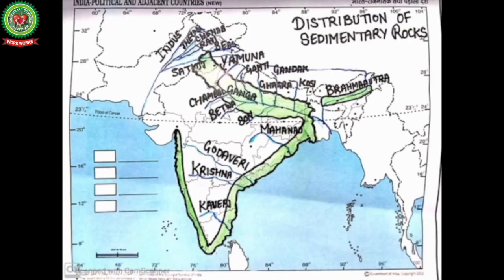Let's discuss the distribution of sedimentary rocks through the map of India. Sedimentary rocks are mostly found in the areas of river basins. Why so? Because sediments are brought down by the rivers and settle in layers. So in India, they are found in the Ganga basin, Satluj basin, the Brahmaputra basin, and the basins of Mahanadi, Godavari, Krishna, Kaveri, and also on the western coastal plains and eastern coastal plains.